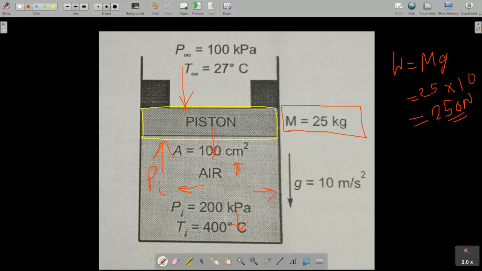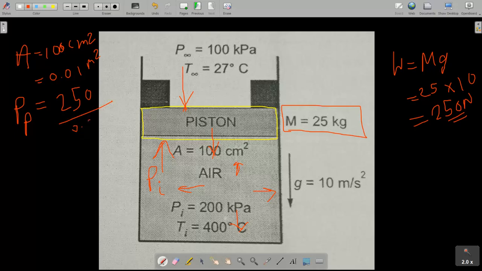The area of the piston is also given as 100 centimeters square. If you convert it into meter square, it will be 0.01 meter square. Just divide the weight of the piston, 250 newton, by the area, 0.01 meter square, so you will find the pressure due to the piston.